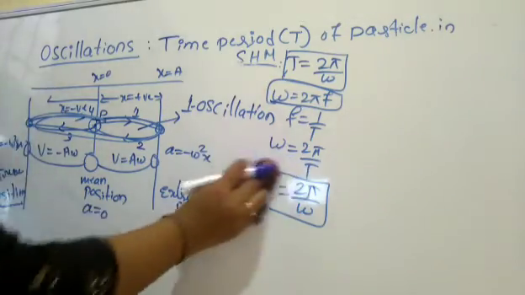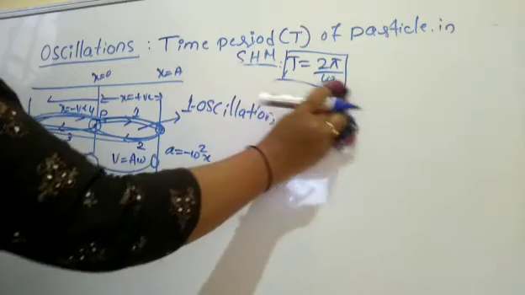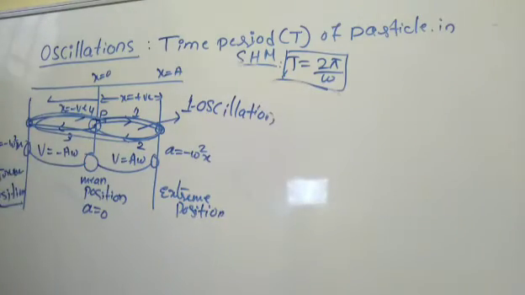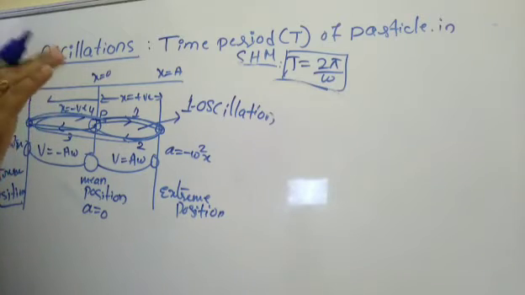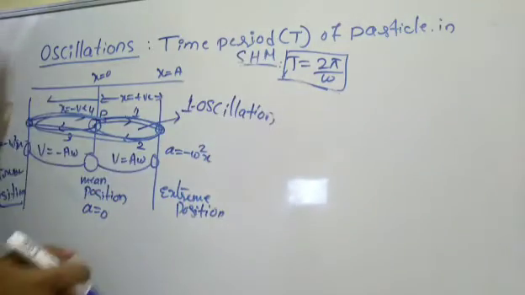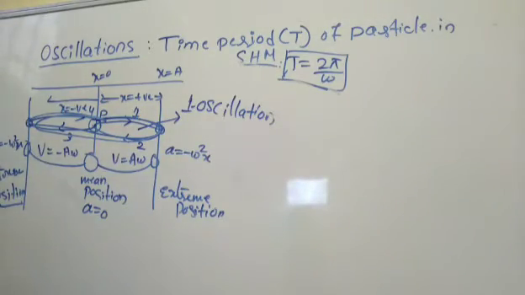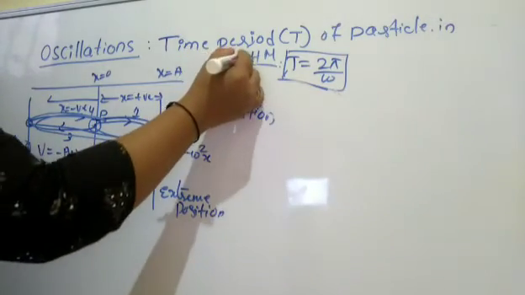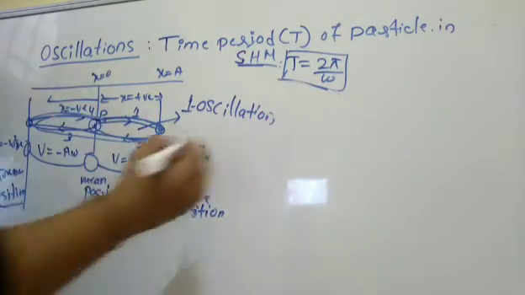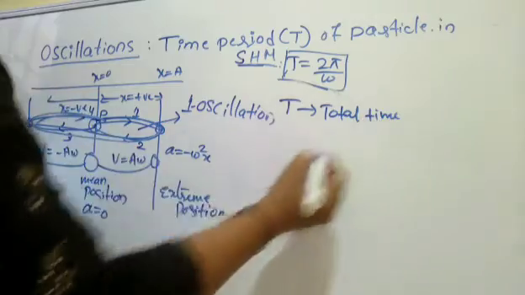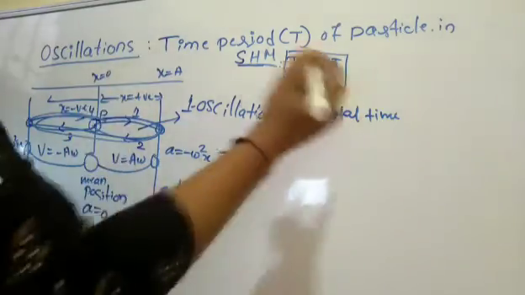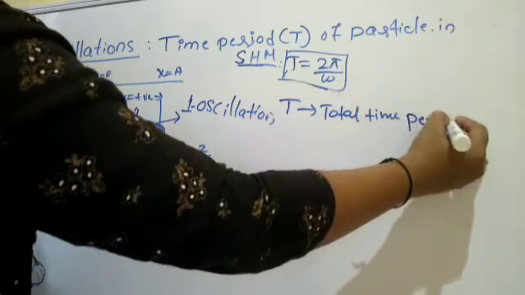And what we are doing here, we know that very well. The particle which is executing simple harmonic motion is completely not a circular motion. It behaves like a periodic motion or a circular motion, but it will not show complete uniform motion. It is to and fro motion. So we have to derive this T is equal to 2 pi by omega here. With the help of this, as we know, velocity, acceleration, everything, we'll go ahead. T we will call the total time period taken by the particle to complete one oscillation, the to and fro motion.